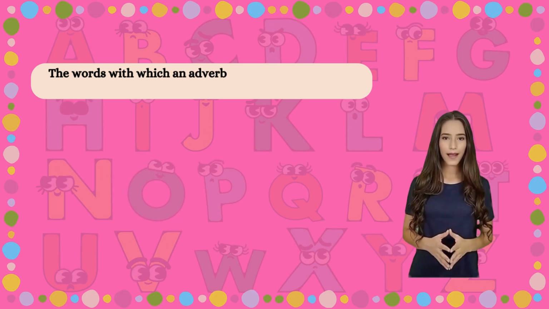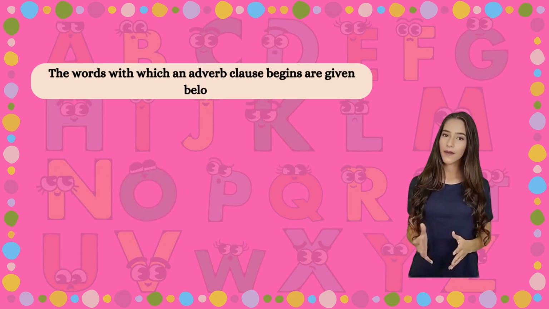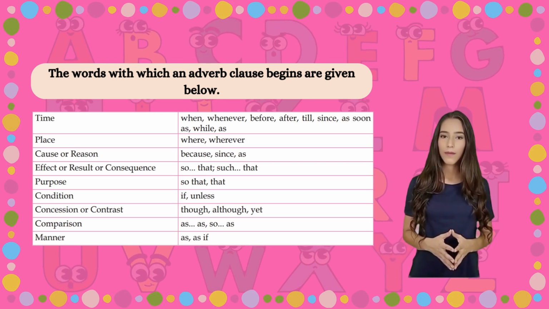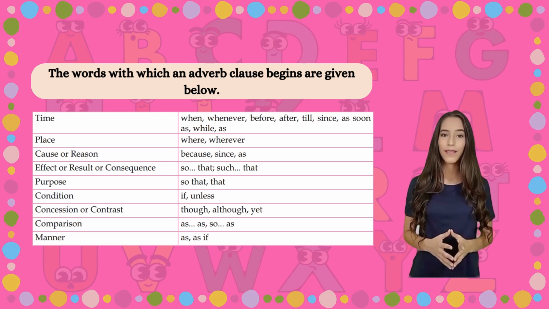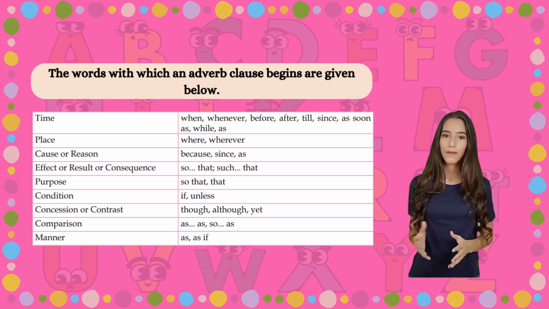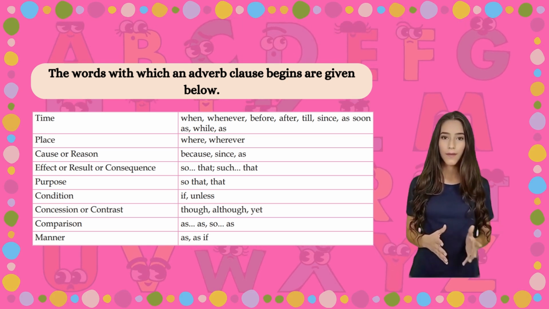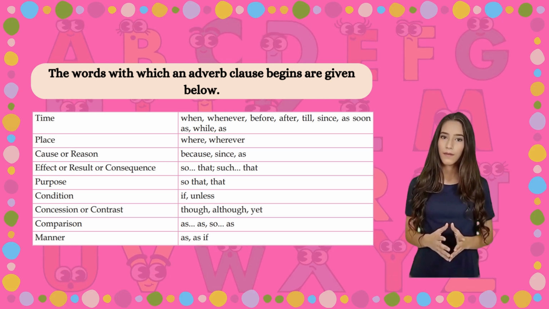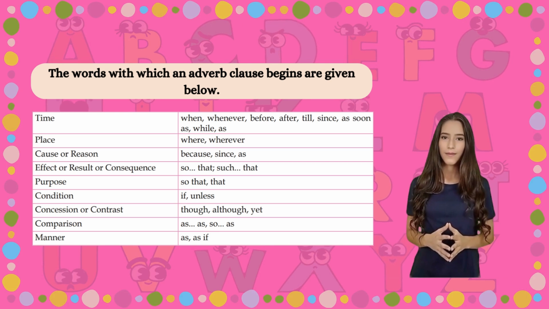The words with which an adverb clause begins are given below. Time: when, whenever, before, after, till, since, as soon as, while, as. Place: where, wherever. Cause or reason: because, since, as.